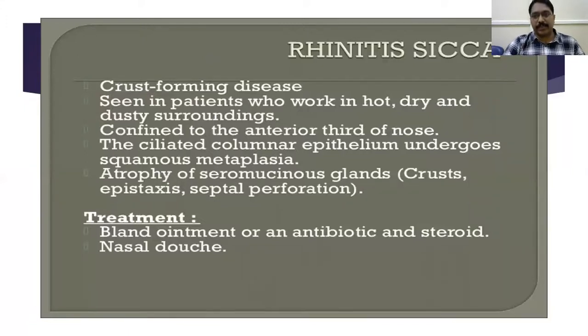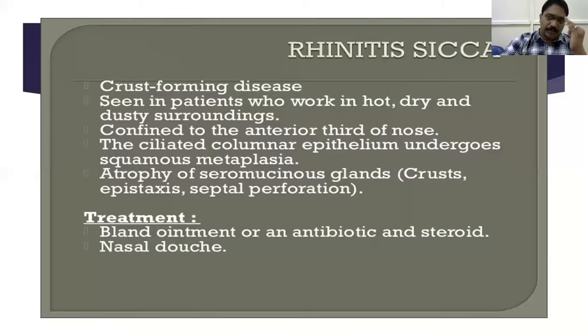Coming to rhinitis sicca. May ask you a viva 2 marks question. As a crust forming disease, I told you the difference already. It is seen in patients who work in hot, dry, and dusty surroundings, and it's confined to the anterior third. The crust is confined to the anterior third of the nose. I told you, mainly here the problem is with the cilia. Ciliated columnar epithelium undergoes squamous metaplasia, and there is atrophy of seromucinous glands, almost like atrophic rhinitis. The difference is there won't be any bad smell. No ozaena.